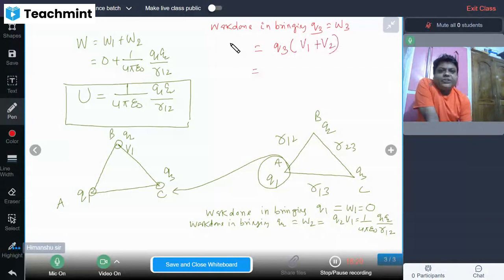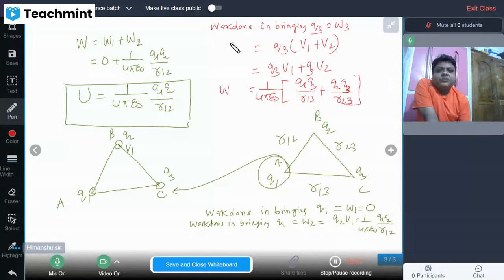So W3 is Q3 V1 plus Q3 V2. And that becomes 1 upon 4 pi epsilon naught, taking common, Q1 Q3 by R13 plus Q2 Q3 upon R23. Understood? Very good. So it is W3.